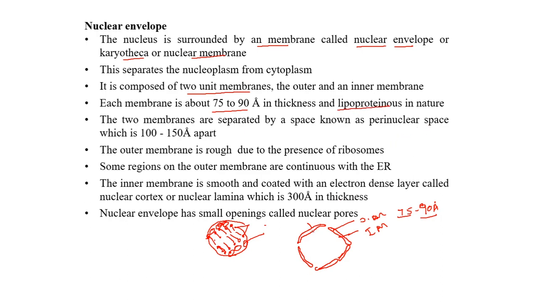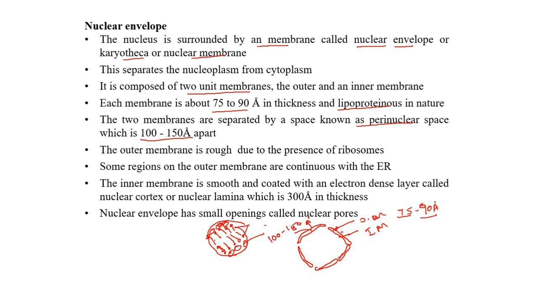These two membranes are separated by a gap, this empty space which is seen here. This space is called the perinuclear space, and the distance between the two membranes is about 100 to 150 Angstrom units. That is, both the membranes are away from each other by 100 to 150 Angstrom units.